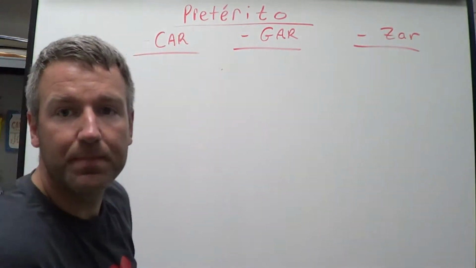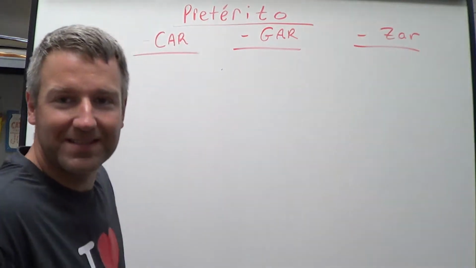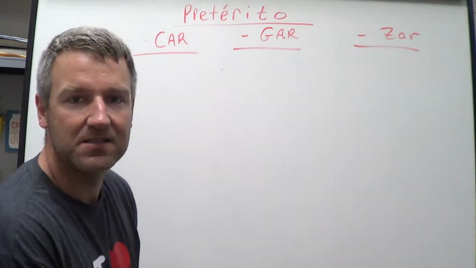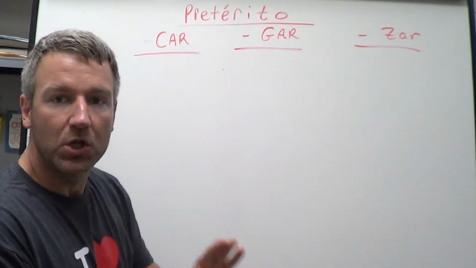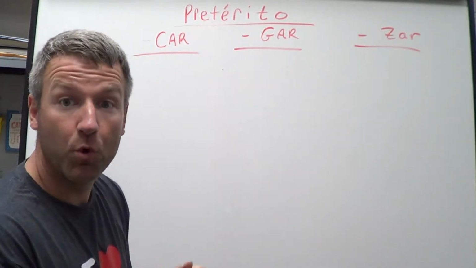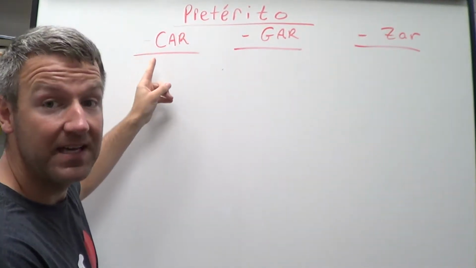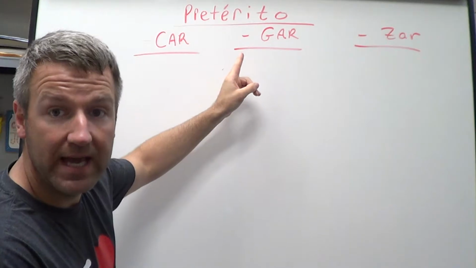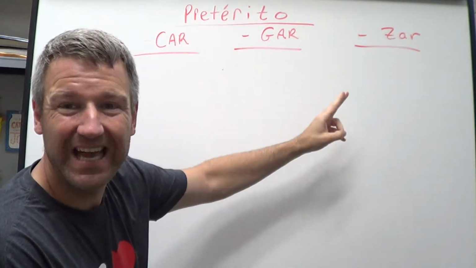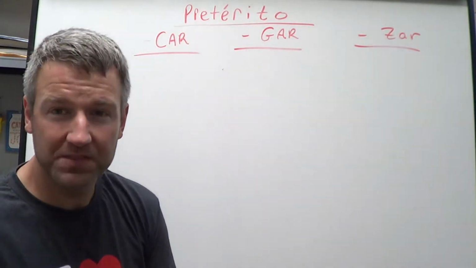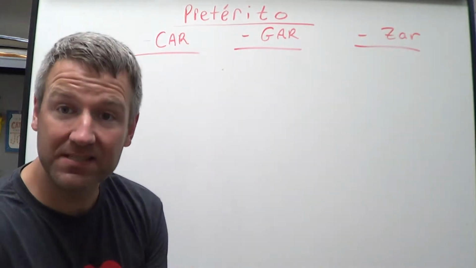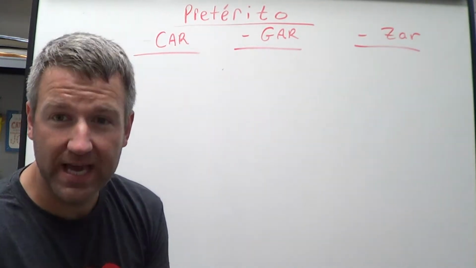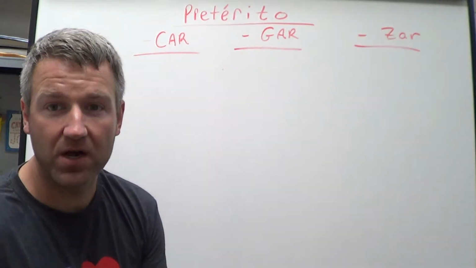Okay, we're still dealing with the pretérito, the preterite. In English, that's how we call it, or past tense. So, we're going to learn some spelling rules for verbs that end in CAR, GAR, and ZAR. Again, verbs in Spanish that end in CAR, GAR, and ZAR.